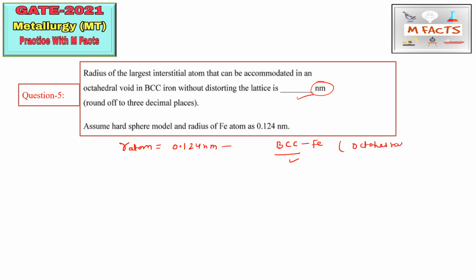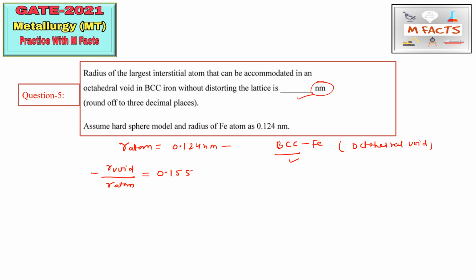You know the relation for r void by r atom for the octahedral void, because I already told you in one of the videos. R void by R atom for BCC octahedral is equal to 0.155. So we put the values here and get the answer.